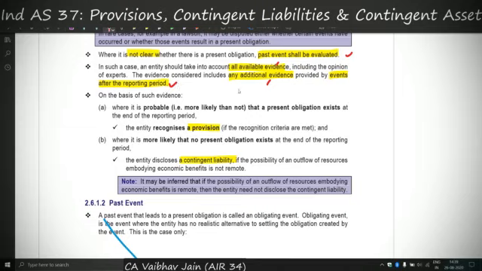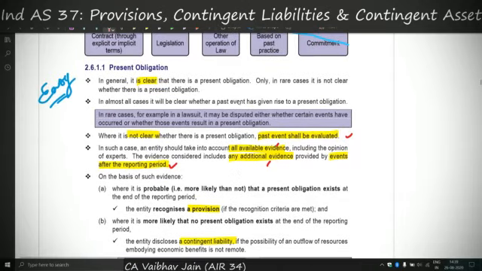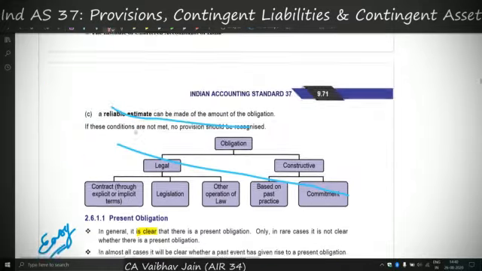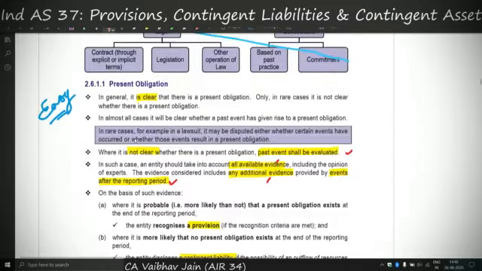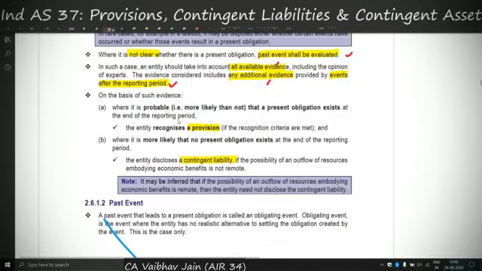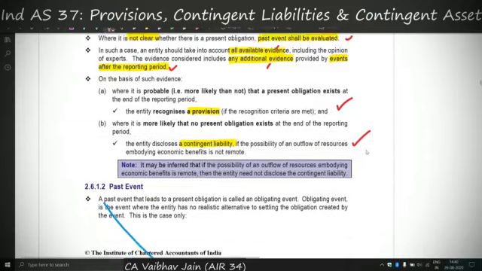So it says that if, for example, 31st March 2020, and after 31st March 2020 there is any event occurring which might help us understand whether there is a present obligation, in that case we will cover those events too. And if on the basis of such evidence it is probable that a present obligation exists, then we'll recognize a provision. If it is not probable that a present obligation exists, that means there might be a possible obligation, therefore it will be a contingent liability.